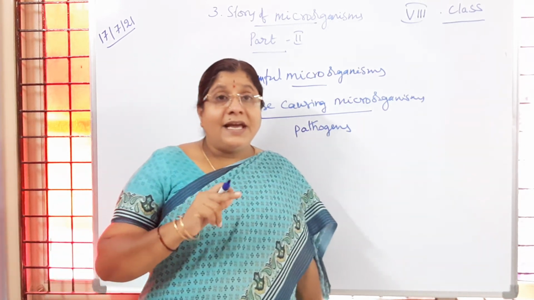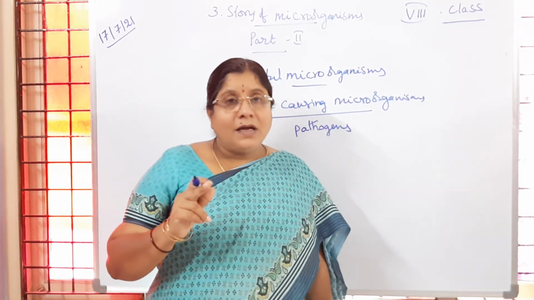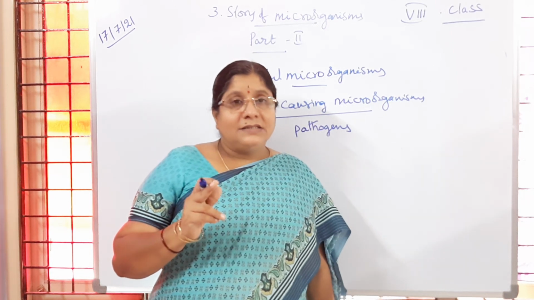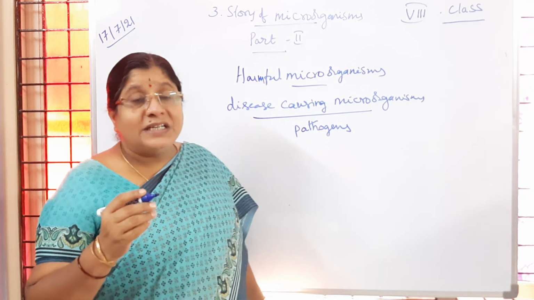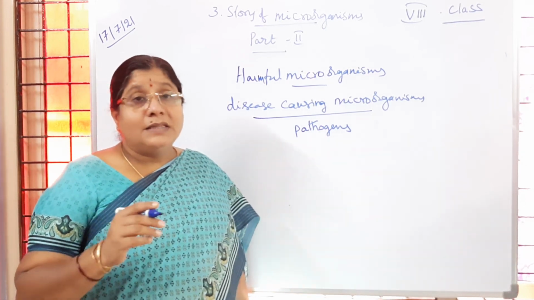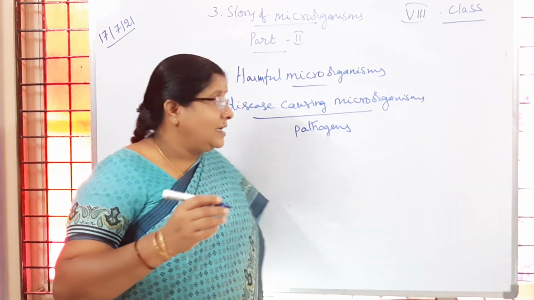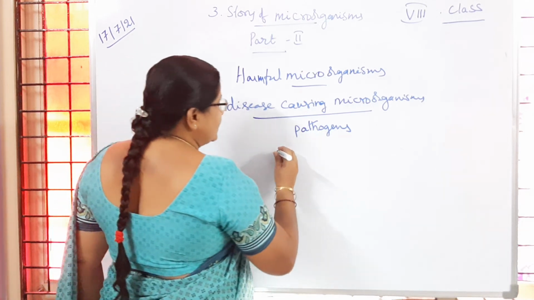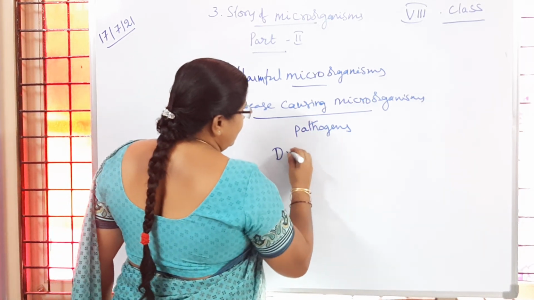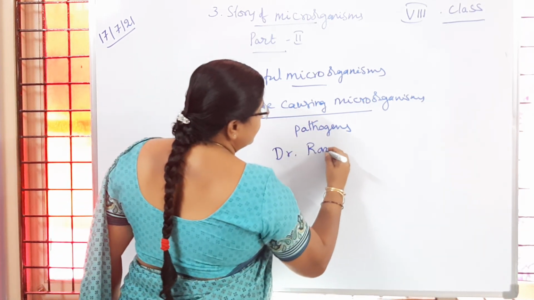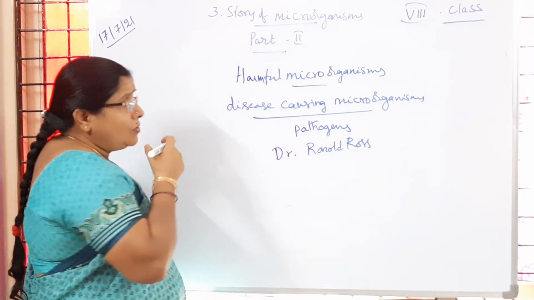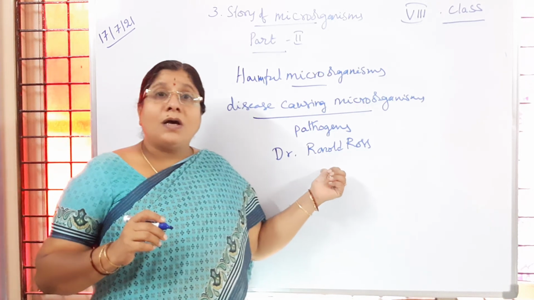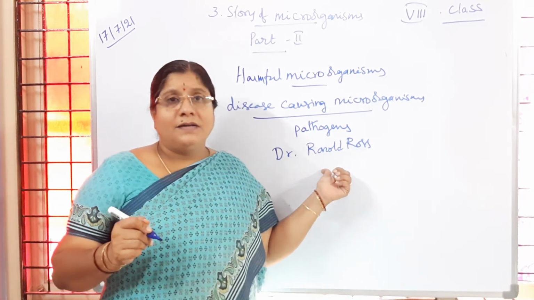The entire history of the malarial parasite, how it reproduces and how the disease spreads, was studied by a British doctor, Dr. Ronald Ross.